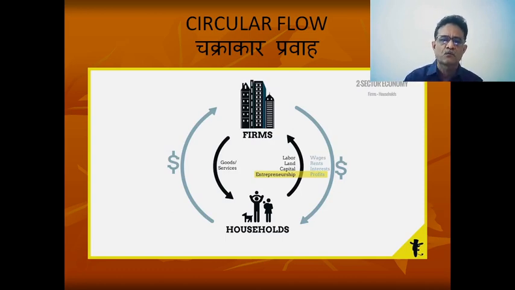In return, firms provide wages, rents, interest and profits to the households. Through these earnings, households purchase the commodities and services produced by the firms. This is the circular flow of the economy, explained with a two-sector economy. But do remember that I have not used the concept of money here as such.